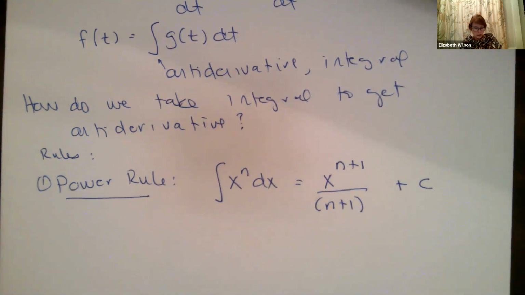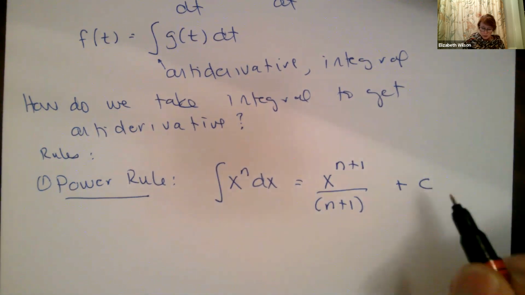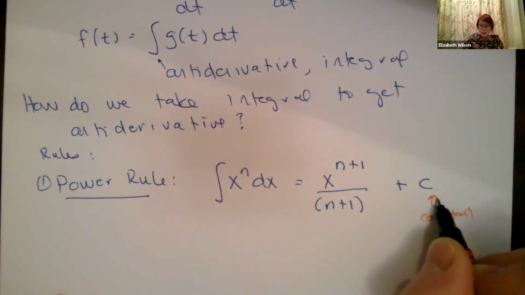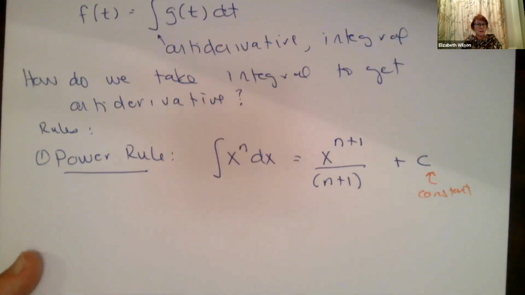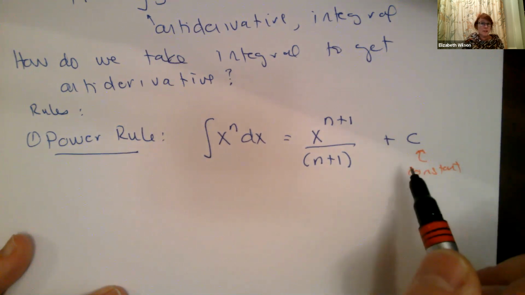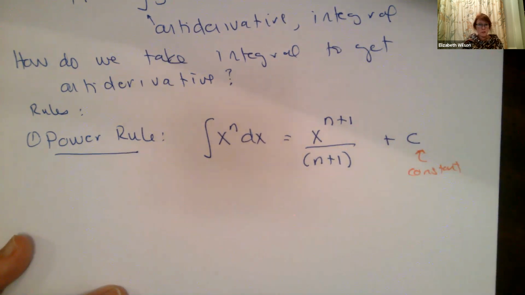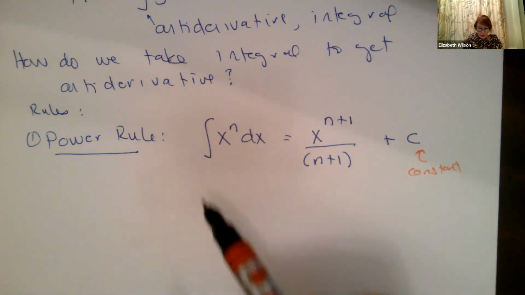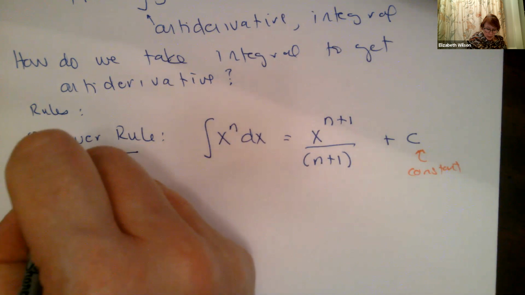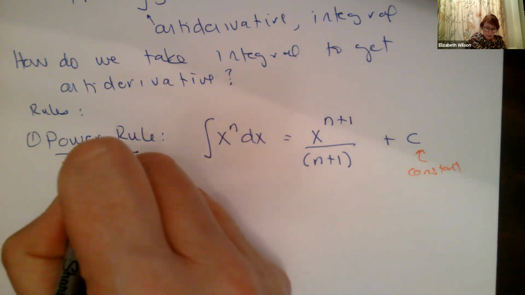Okay, so let's write this down in a different color. So this is a constant term. And this helps us figure out what's the specific solution, right? And we need other values. We need what's called initial conditions to help us find this constant term, okay? But I need to have that if I'm just raw integrating. Also, this will work only when n is not equal to -1.